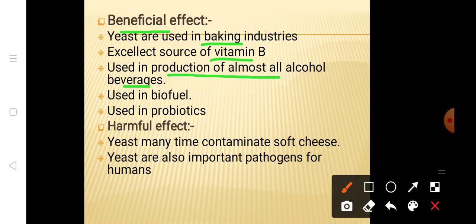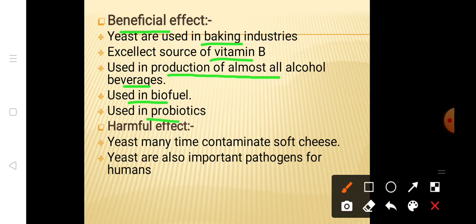And among yeasts, mostly we go for Saccharomyces cerevisiae. Saccharomyces cerevisiae is mostly used for the production of alcohol. They are also used in biofuels and in probiotics. So these are all the beneficial effects of yeast, and they are also used in medicine.